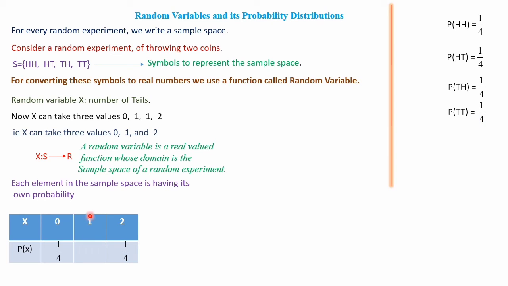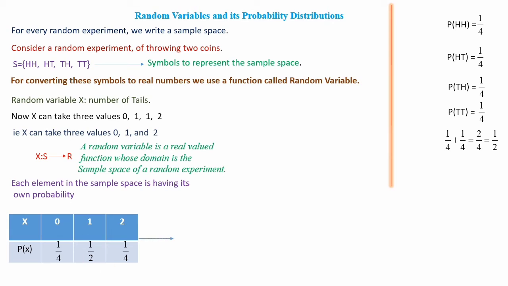Next is 1. Two outcomes are there where x takes the value 1: HT has one tail, and TH also has one tail. So for calculating P of x equal to 1, we have to add these two probabilities, P of HT and P of TH, that is 1 by 4 plus 1 by 4, which is 2 by 4, that is equal to 1 by 2. So let's write it as 1 by 2. How did we get 1 by 2? P of x equal to 1 means one tail. There are two cases for one tail, and those two probabilities we have added. We have got the answer as 1 by 2.